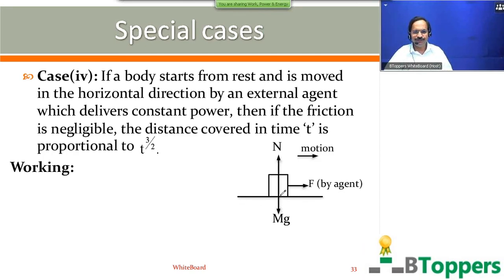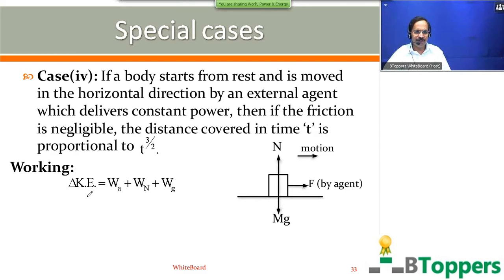This is a free body diagram for the body. Here capital F is the magnitude of the force applied by the agent. That means here friction is negligible, or work done by the friction is negligible. The conclusion is valid only when frictional force can be neglected, or work done by the friction is negligible.